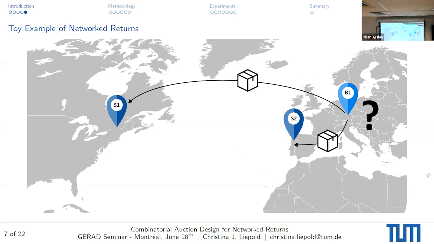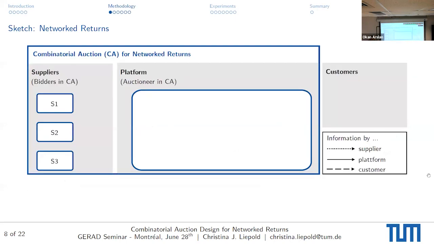Okay, now going back from this very toy example to a more stylized setting of the combinatorial auction, we will look not at the customer side that we looked at in the toy example, but more at the action space of the platform. So the platform operator serves as the auctioneer in our combinatorial auction setting, and the suppliers serve as the bidders. As you see, the customers are a bit outside.